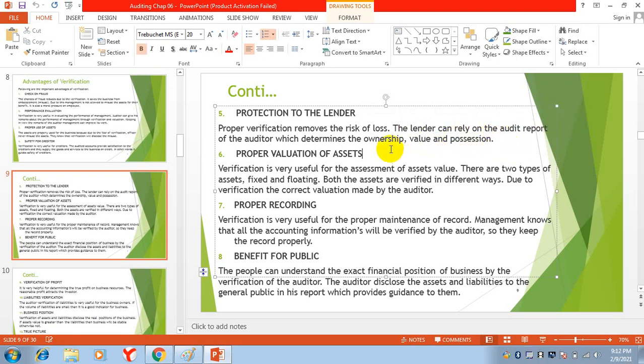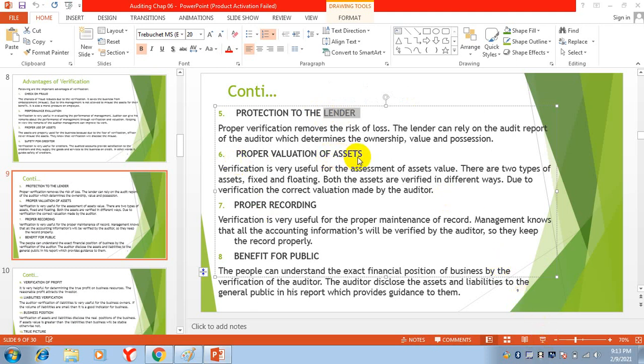They know about the value and the position of the company. But if the accounts are not verified, then the lender will not trust these accounts.